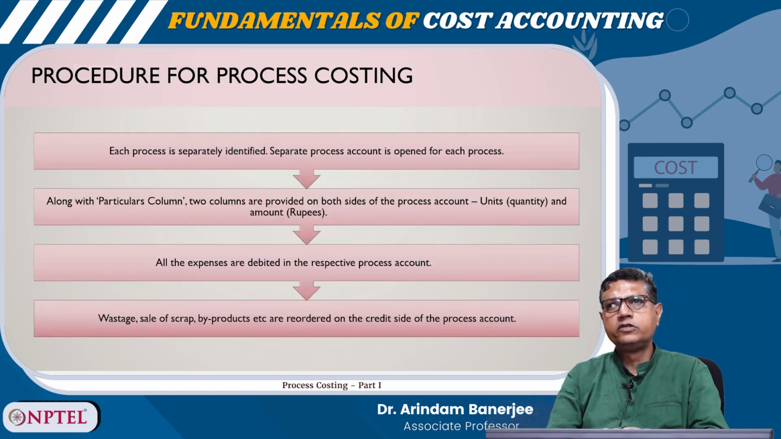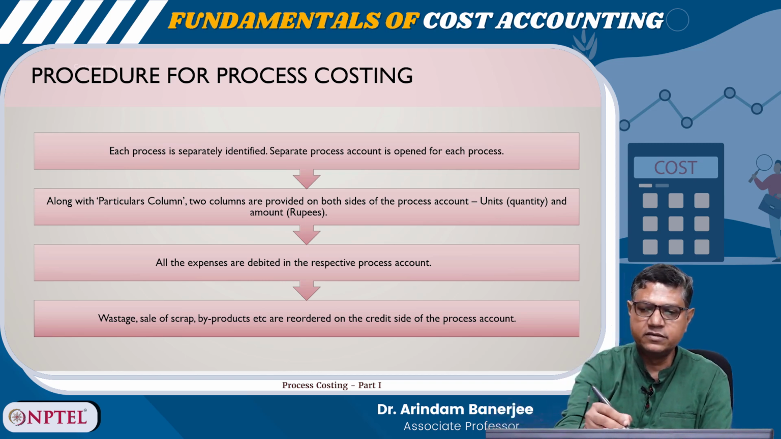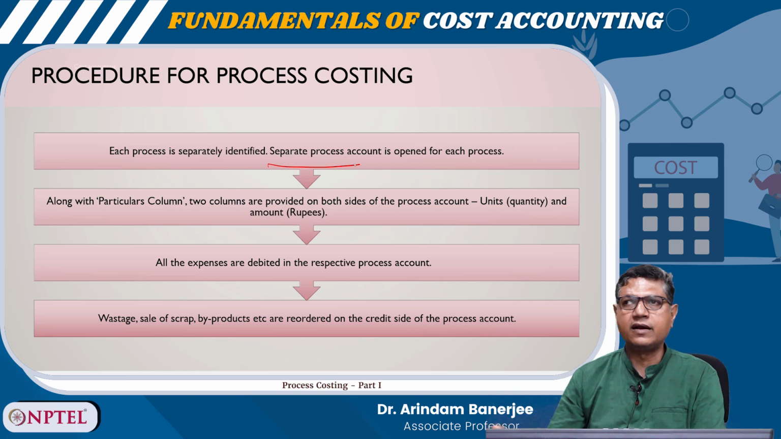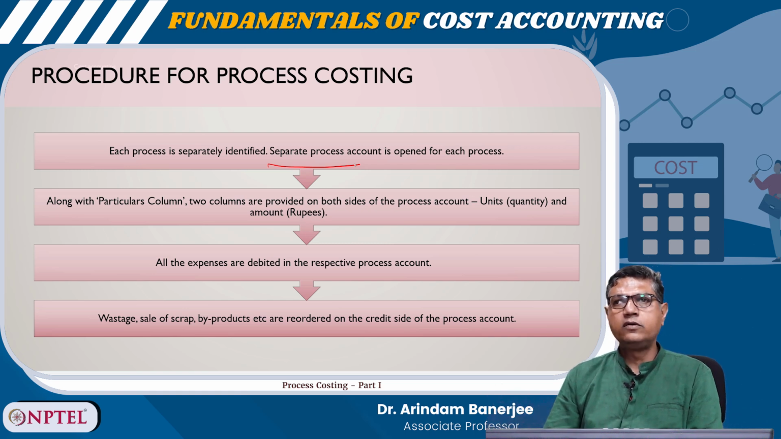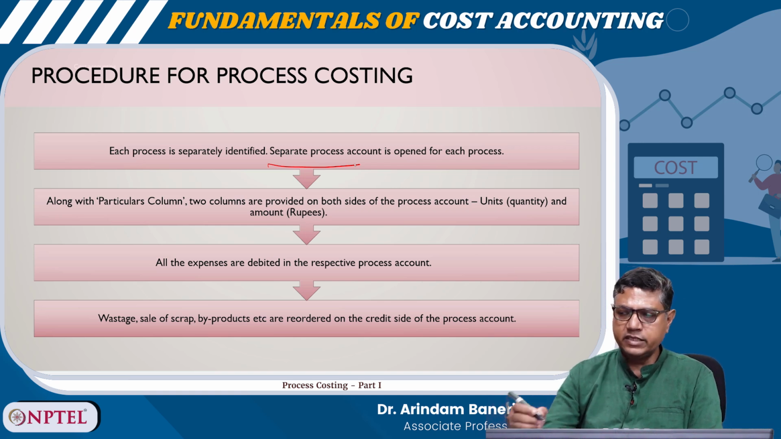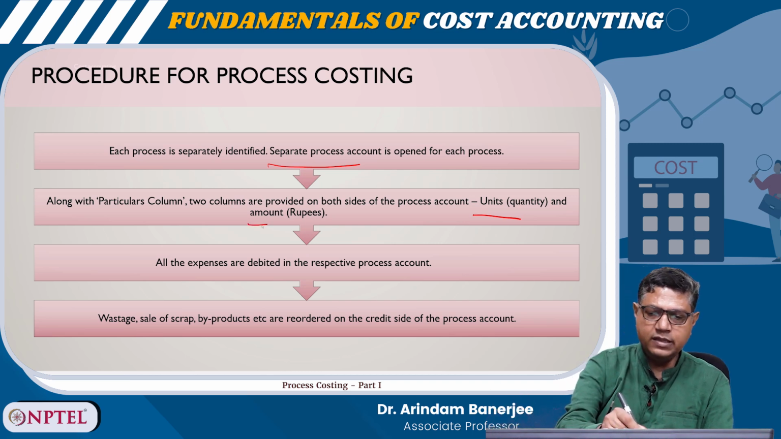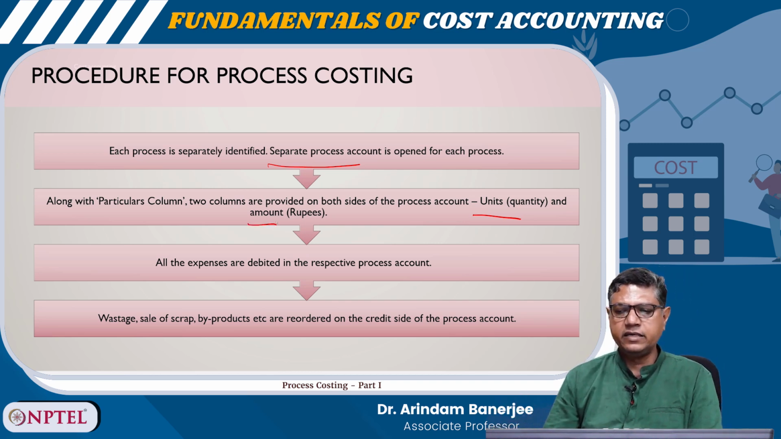So, what is the procedure for process costing? Each process is separately identified. A separate process account is opened for each process. Along with the particulars column, two columns are provided on both sides of the process account: units and amount. All the expenses are debited in the respective process account.